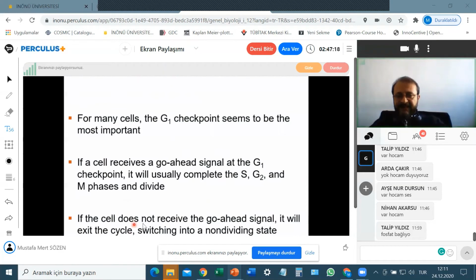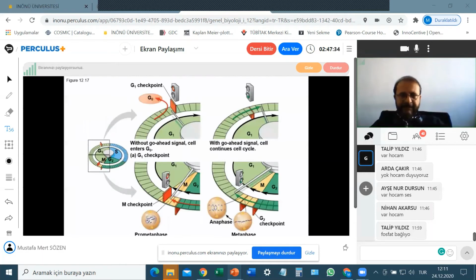If the cell does not receive a go-ahead signal, remember the growth factors, it will exit the cycle and switch into a non-dividing state which is called G0 phase. G0 I already explained. All right.